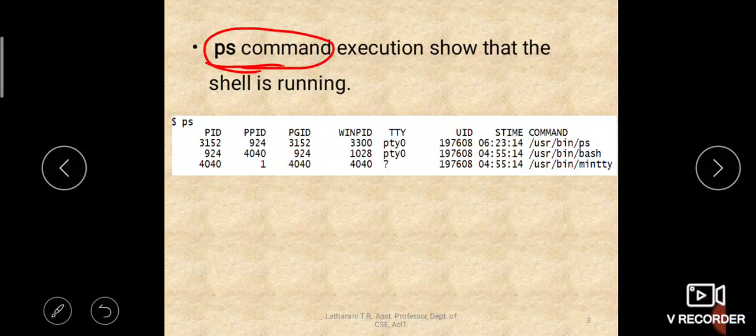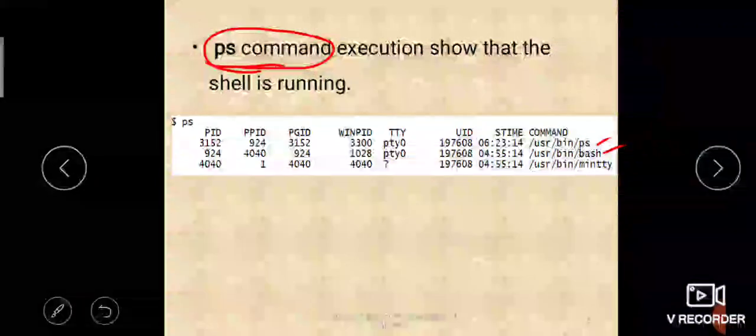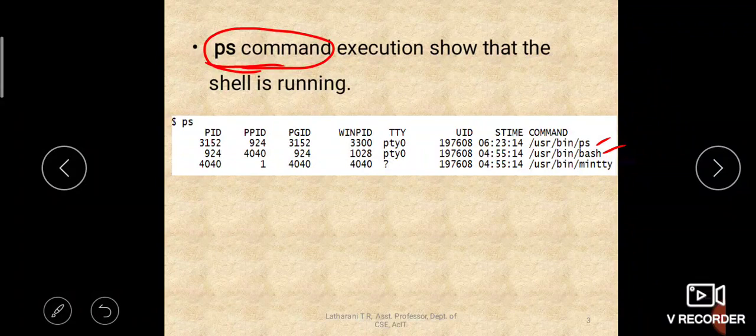This ps command is also a process when you execute it, so it will show you the ps and also the bash. Bash means the type of shell. I have told you there are multiple types of shells available, and we'll discuss them in later slides. Bash shell, C shell, Korn shell, TC shell, etc. are available.